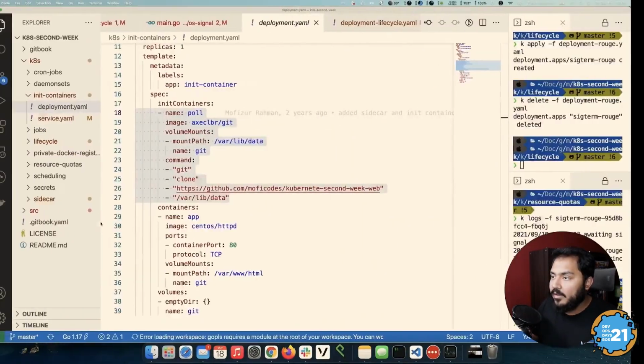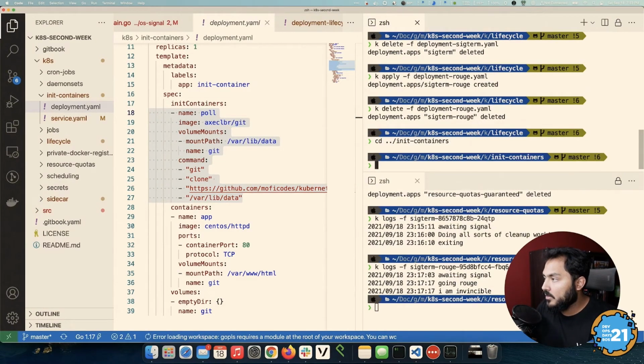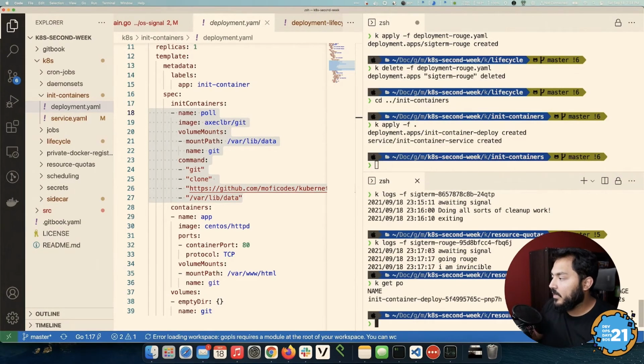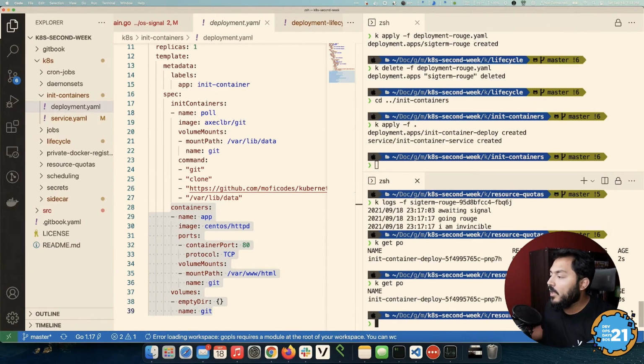So let's deploy that and see what it does for us. I'll go back, init containers, okay, kubectl apply -f deployment. I'll just deploy both of them at the same time. If I look at get po, I will see that I have the init container running, and a couple of things are happening. I have 0 of 1 ready and Init 0 of 1. So there are two different things. This 0 of 1 is our container that hasn't started yet. And this status Init being 0 of 1 means my init container is about to start. If I run it again, by now my git clone is successful, my init container finished, then my container got to start and my application is ready.